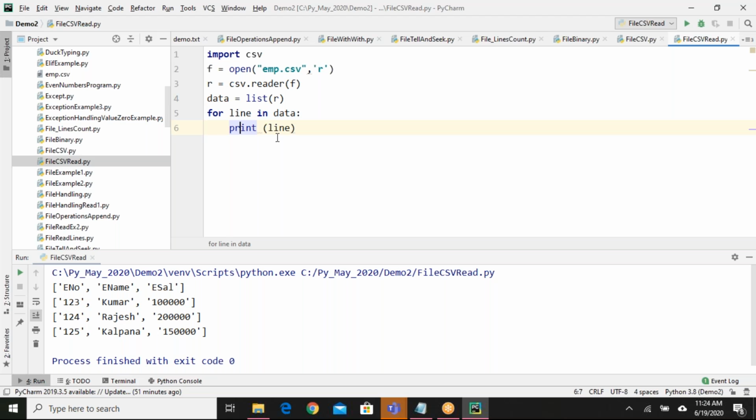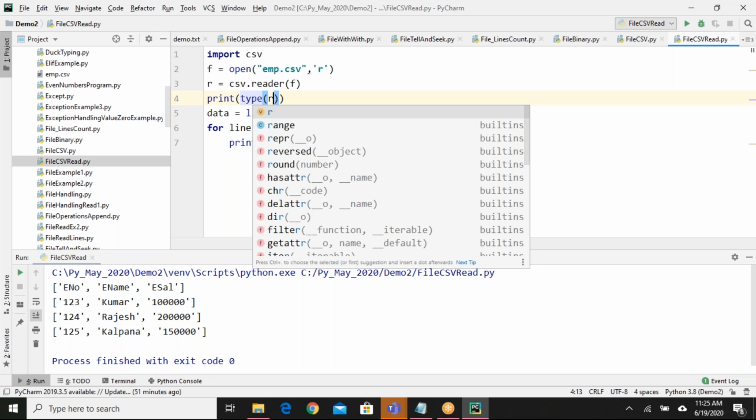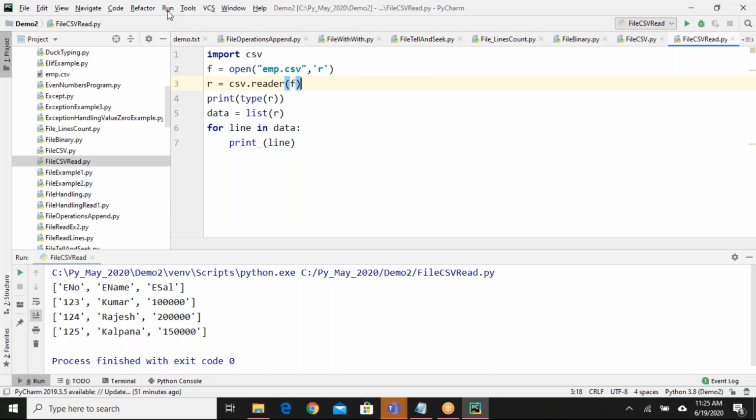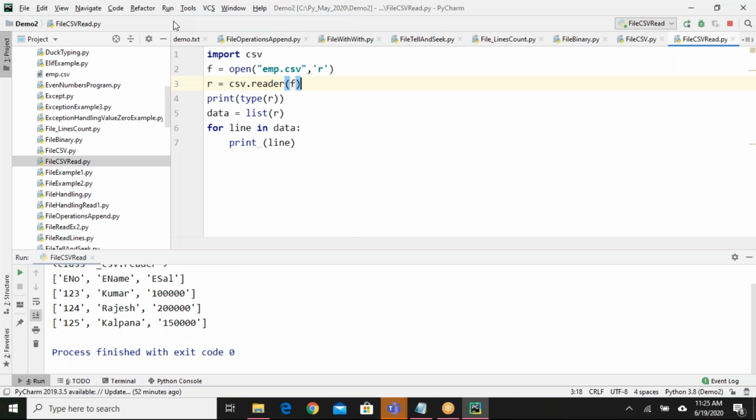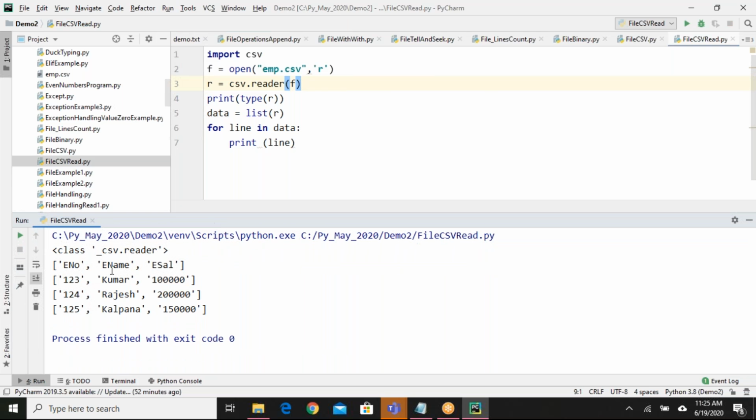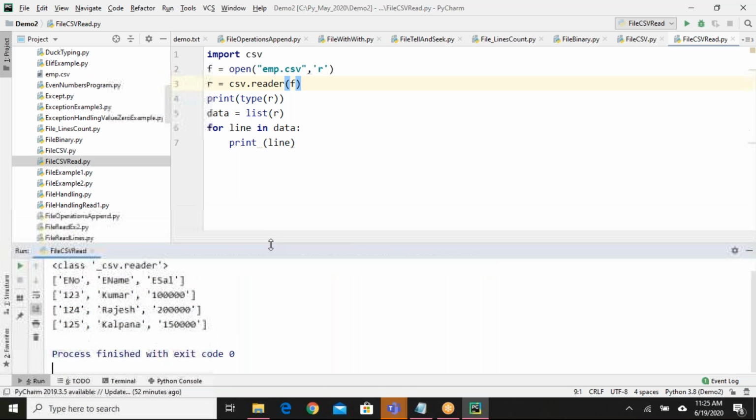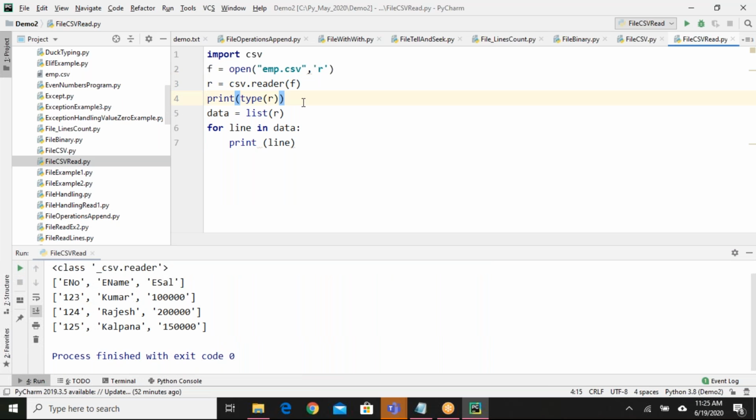Sir, I have a doubt, sir. So it should print line by line, no? Suppose in the first list you have E number, then it should print E name like that. But why is it printing exactly the same thing? Sorry, I didn't get you. Normally, sir, the data is stored in the form of list, right? So each box will have each single data like E number, E name, E salary, 1, 2, 3 like that. So when you're printing, it should print line by line, right? First E number, then E name like that.